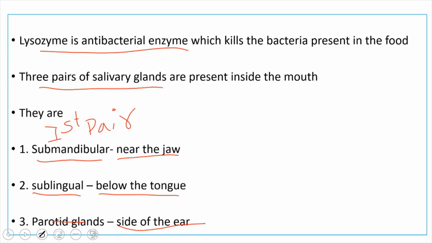So these three pairs of salivary glands will secrete saliva which contains salivary amylase and lysozyme. Salivary amylase acts on carbohydrates and converts carbohydrates into simple substances. Lysozyme is an antibacterial enzyme which can kill the harmful bacteria present inside the food.